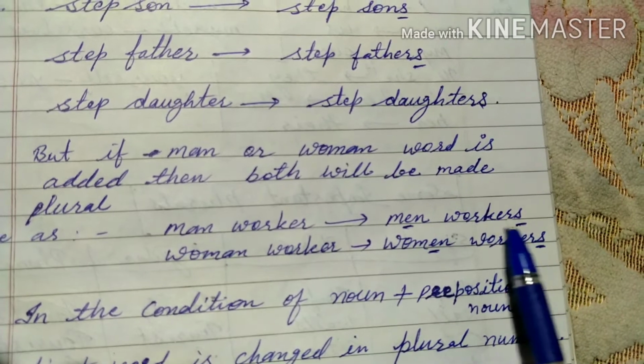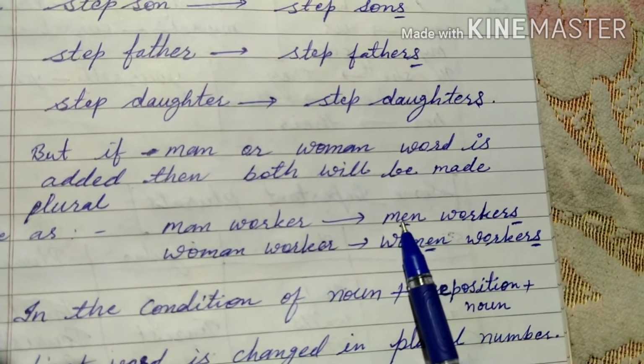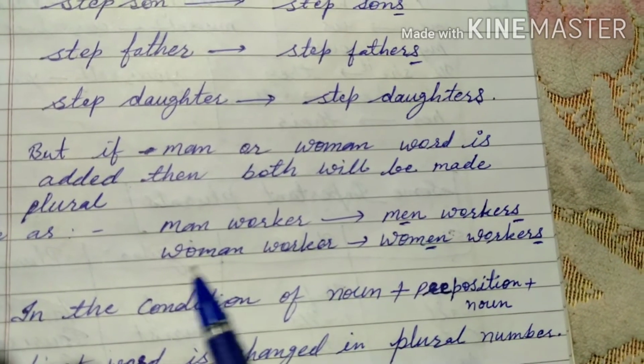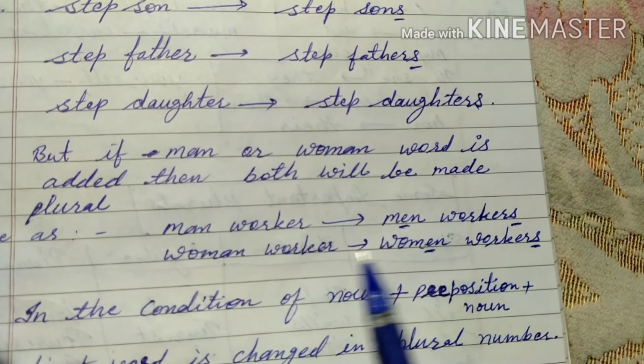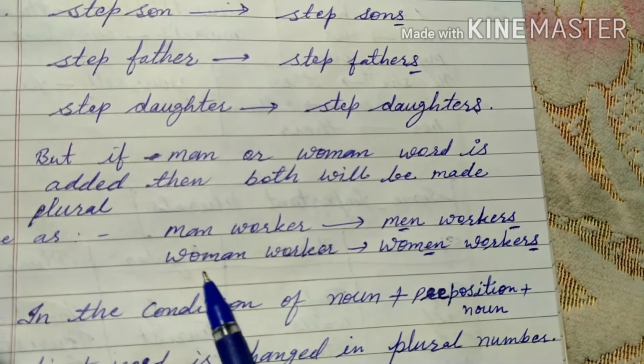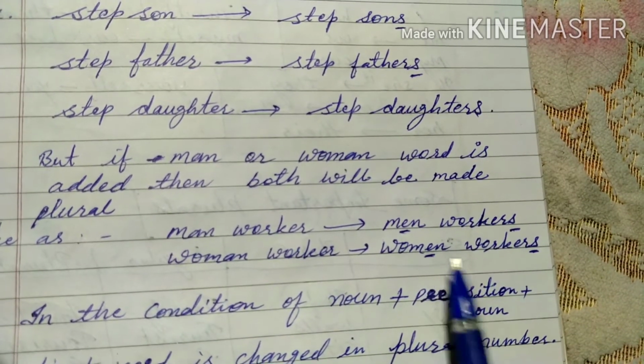S will be added to worker. It will change to the plural number, and man will also change to the plural number. Woman, women workers. Worker changes to workers and woman changes to women. So man changes to men.